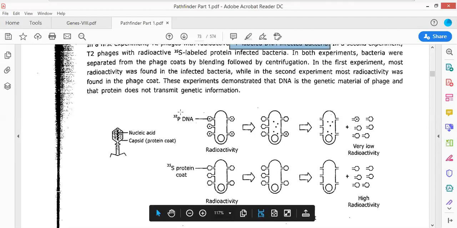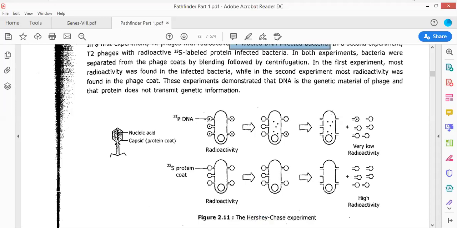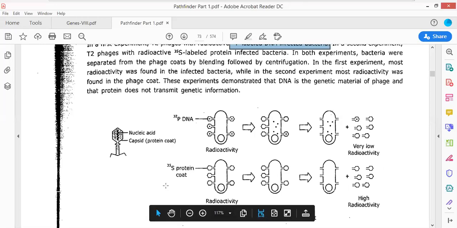In the first case, when the phosphorus has been made radiolabeled, then the genetic material will enter into the E. coli, and when the genetic material enters the E. coli, it will make the bacteria radioactive, and very low radioactivity is found in the supernatant. Why is very low radioactivity found in the supernatant? First question. Second question, if sulfur 35 is taken, then very high radioactivity is found in the supernatant, and very low radioactivity will be present in the pellet.